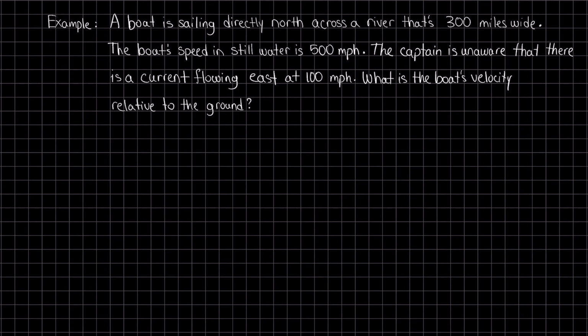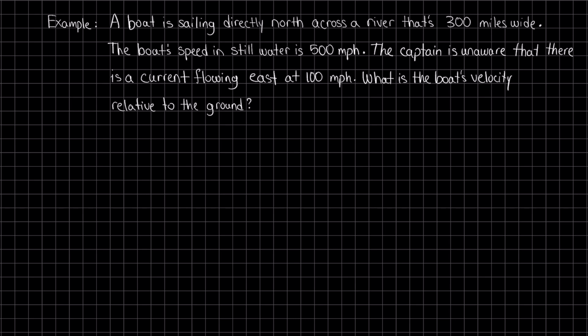Our next example reads, a boat is sailing directly north across a river that's 300 miles wide. The boat's speed in still water is 500 miles per hour. The captain is unaware that there is a current flowing east at 100 miles per hour. What is the boat's velocity relative to the ground?